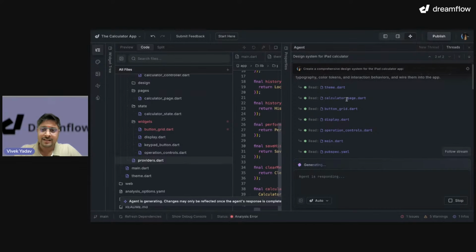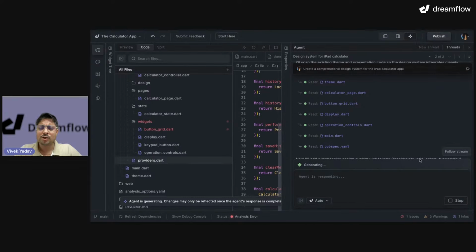Nice. Look at this. This is very important to understand how Dreamflow works, right? In our previous slide, I have told you that your generated code is the source of truth for Dreamflow.